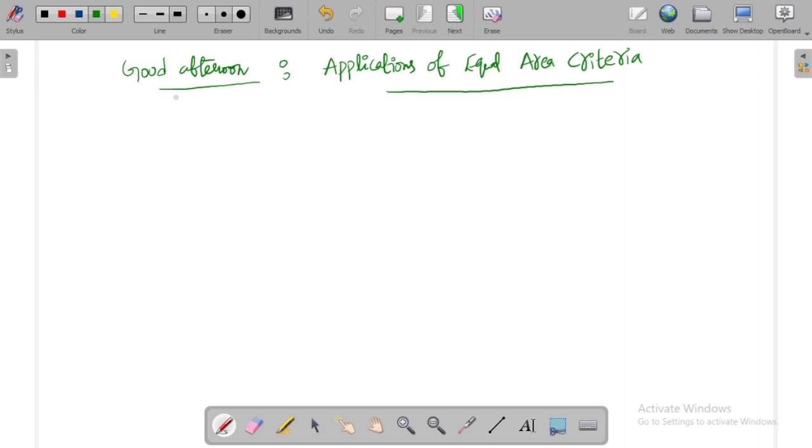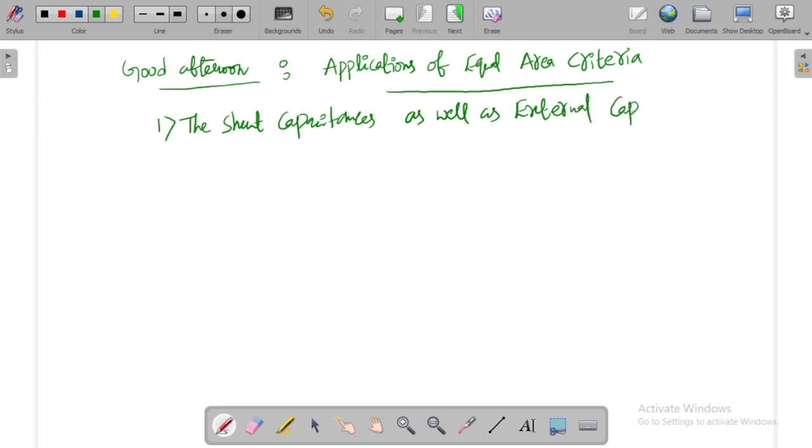The first assumption is that the shunt capacitances of the lines, as well as external capacitances which are connected, are neglected. Why do we have external capacitances? They are external shunt elements.